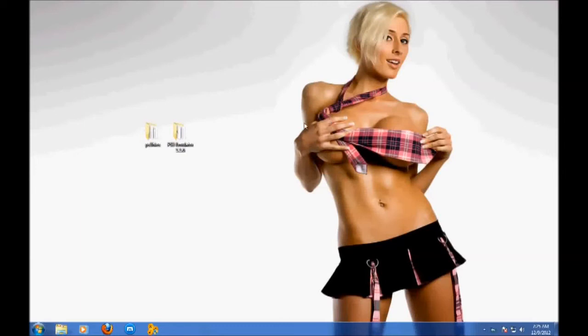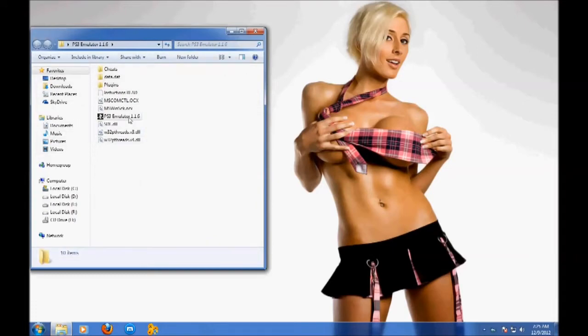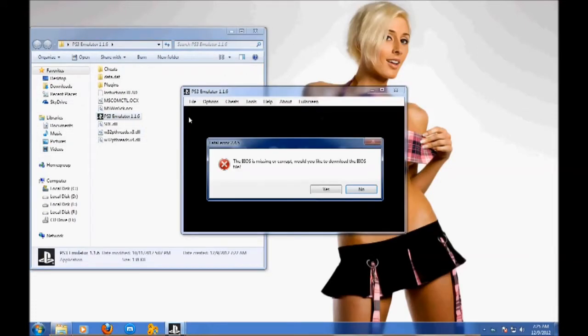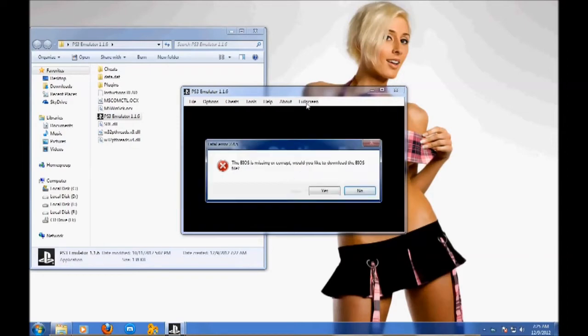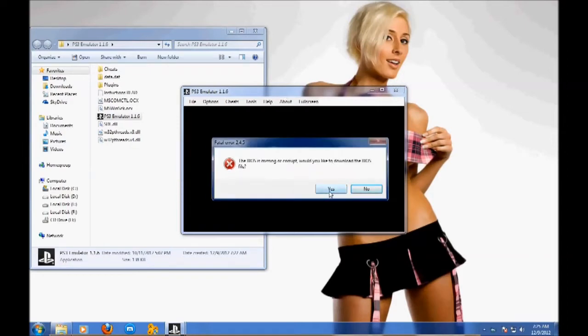Okay, now the problem is when we open this PS3 emulator X, it will show some kind of error message. It says that it needs a BIOS file to fix this error or run this emulator. So please download this BIOS file by filling this survey.